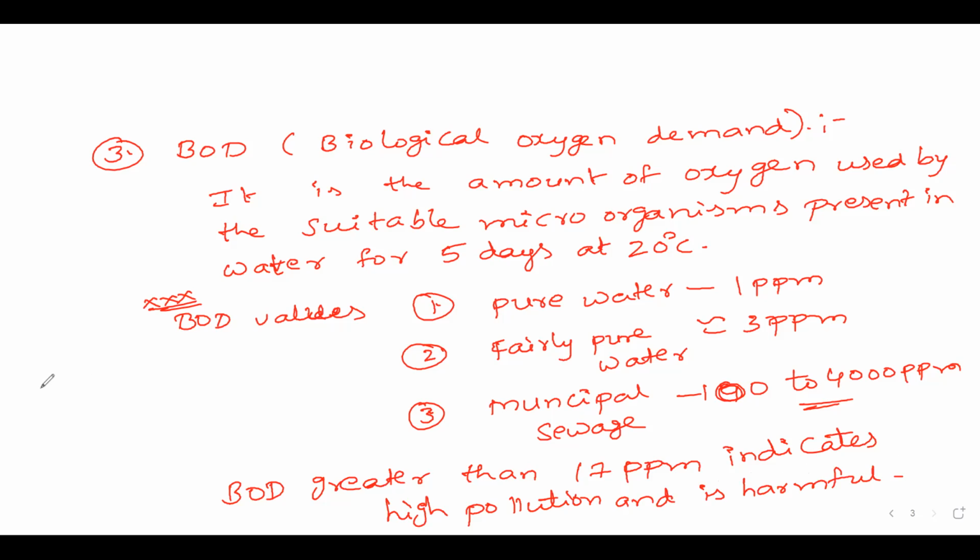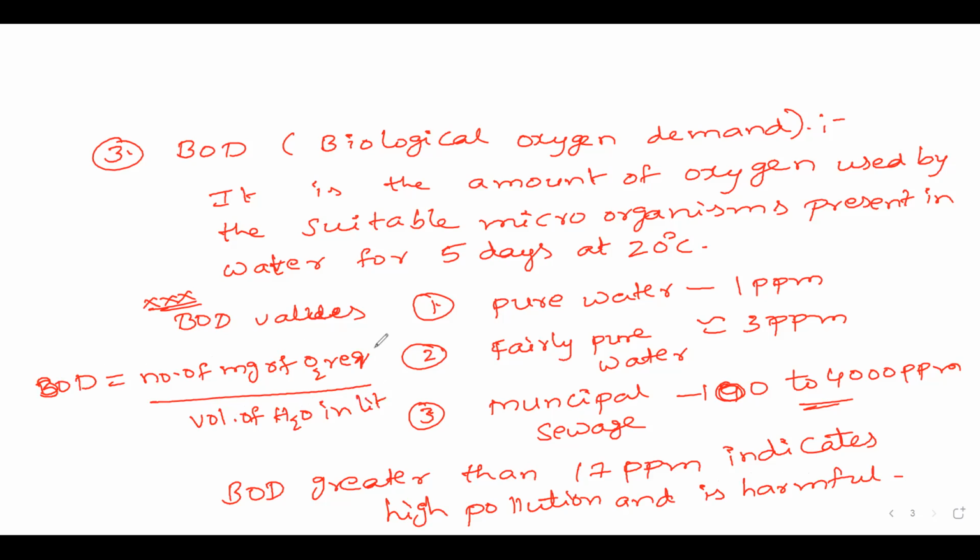So how to calculate BOD? I'll write the formula also. To calculate BOD, the formula is the number of milligrams of oxygen required divided by the volume of water in liters. Here, mg means milligrams, not magnesium. So BOD equals the number of milligrams of oxygen required divided by the volume of water in liters.